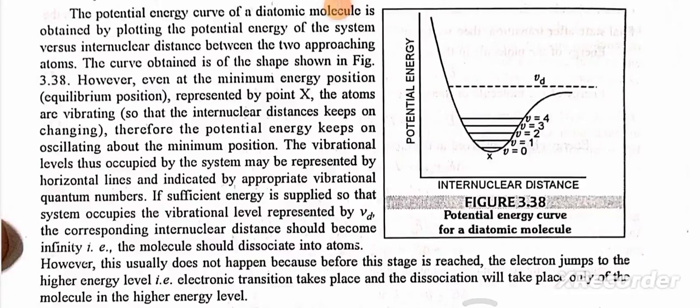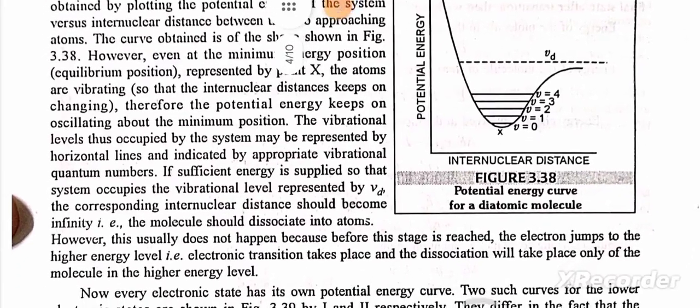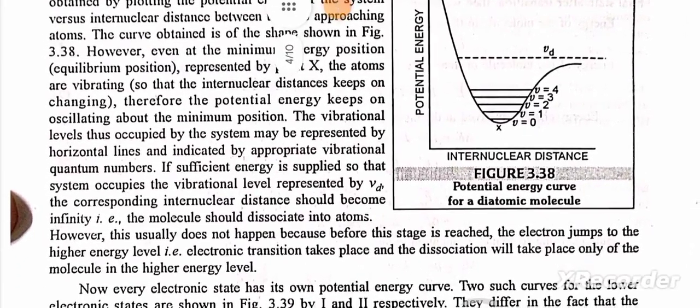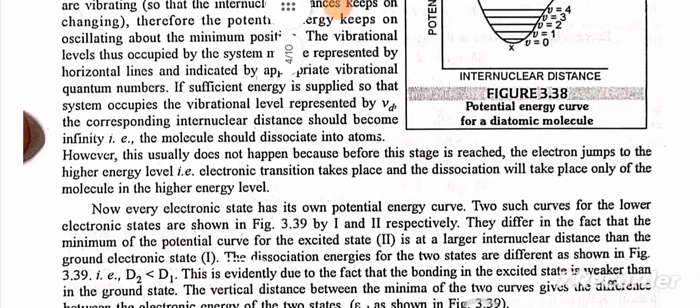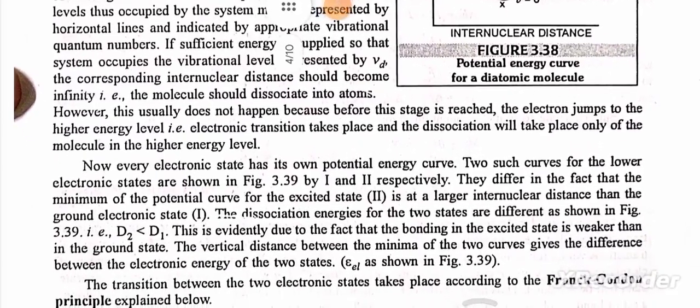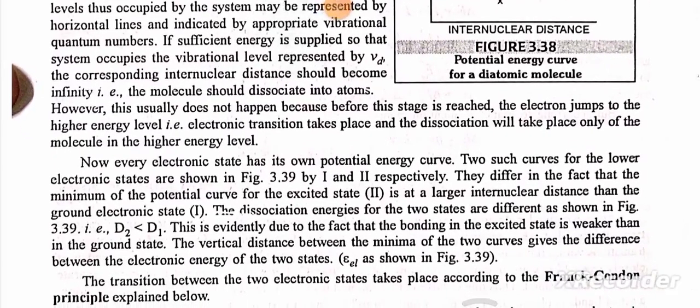However, even at the minimum energy position represented by point x, the atoms are vibrating. The vibrational levels thus occupied by the system may be represented by horizontal lines and indicated by appropriate vibrational quantum numbers. If sufficient energy is supplied so that the system occupies the vibrational level represented by Vd, and the corresponding internuclear distance becomes infinity, the molecule should dissociate into atoms. However, this does not happen because before this stage is reached, the electron jumps to the higher energy level.